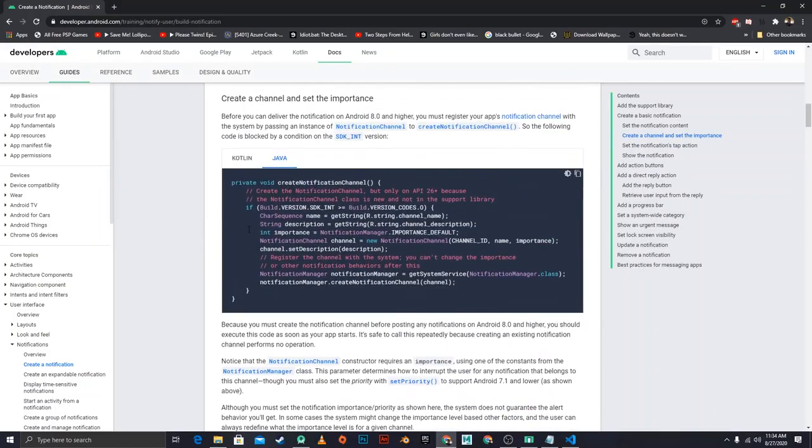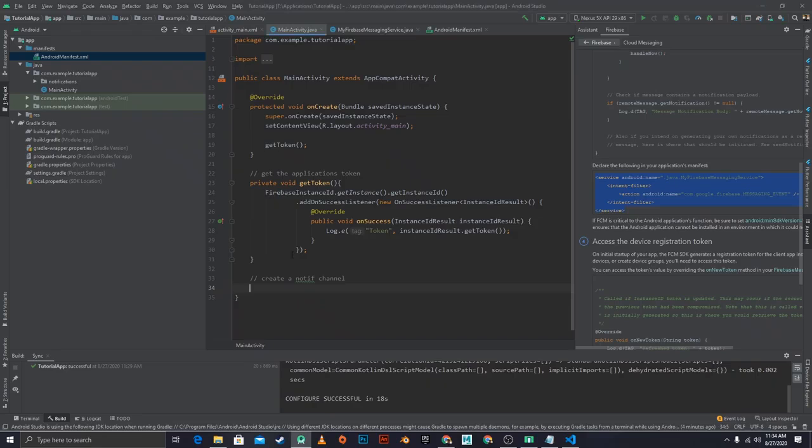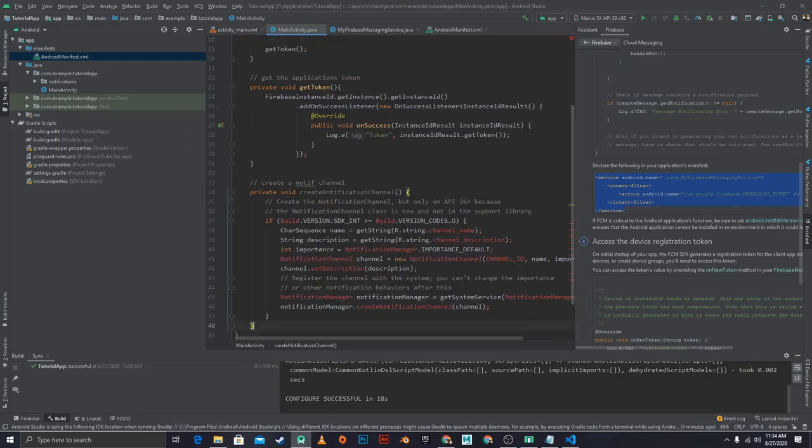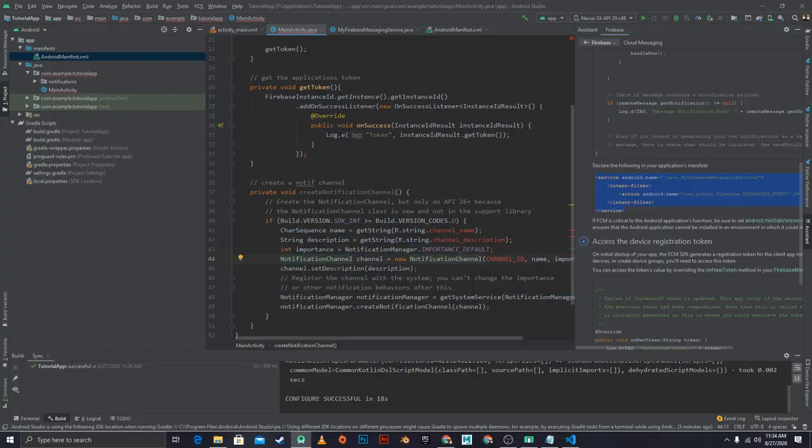Right now all I need is how to create a channel, and I think, yep, that's over here. So I'm just gonna copy that and come back over here and paste it in. Resolve all these issues by clicking Alt Enter on each of them. So I'll select Notifications Manager, Alt Enter, Notification Channel, Alt Enter, Import Class, and done.